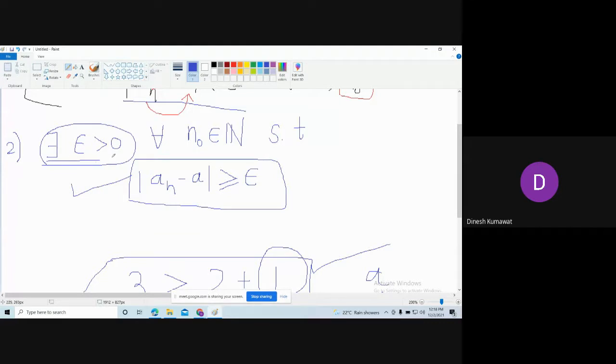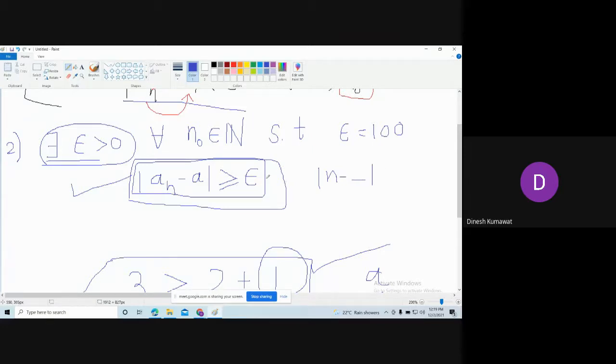So there exists a number epsilon bigger than 0 such that this condition holds. Now, there exists means for some epsilon. You give me any value of epsilon, no matter how large or small. If you tell me you are going to pick epsilon to be 100, and I am talking about the sequence n, I am not interested in this limit because I know that this limit doesn't exist.